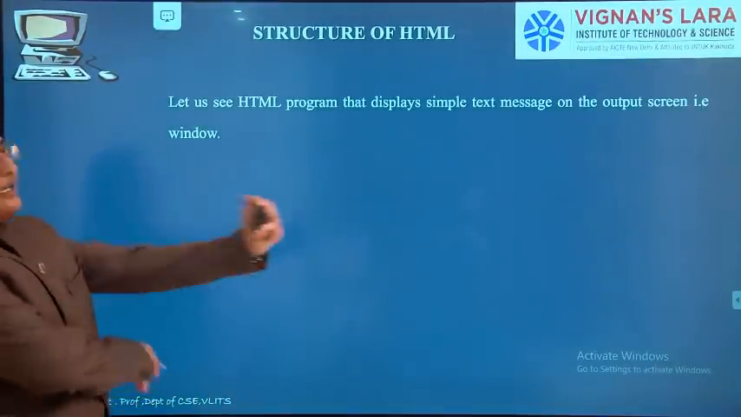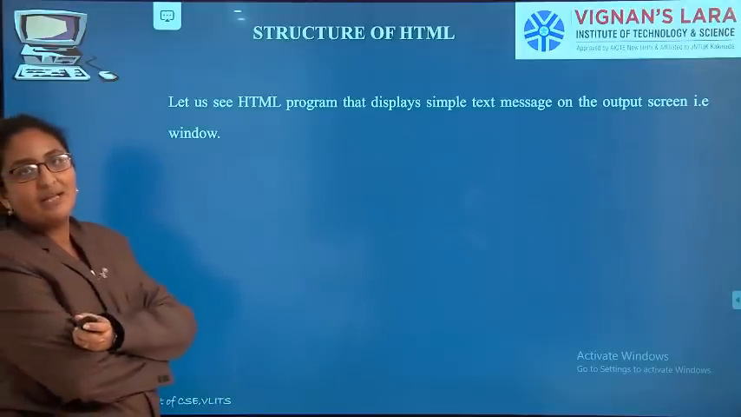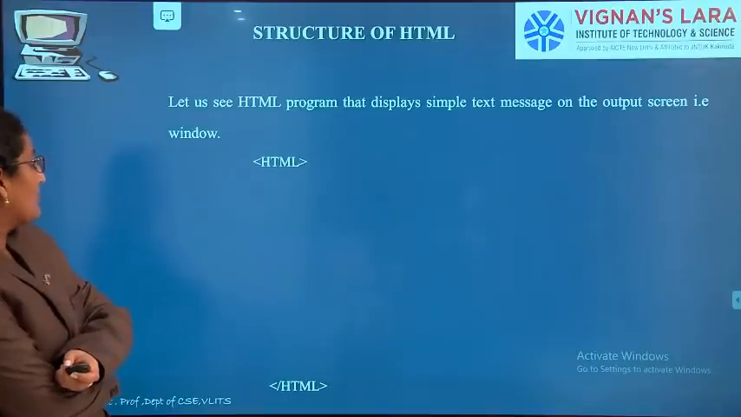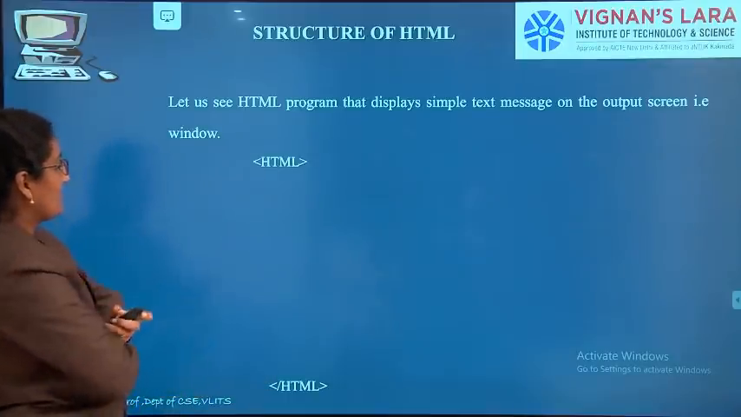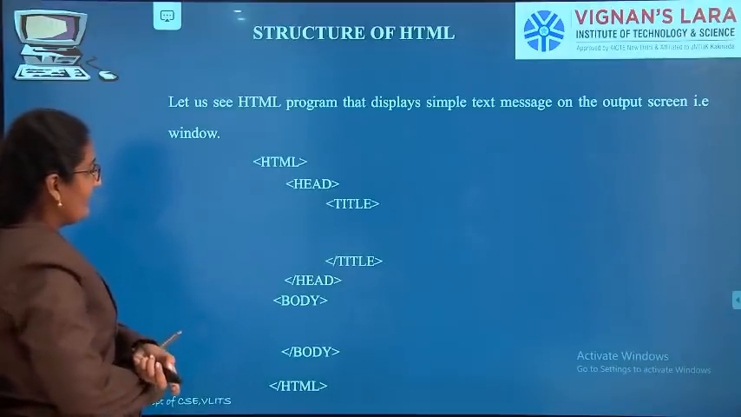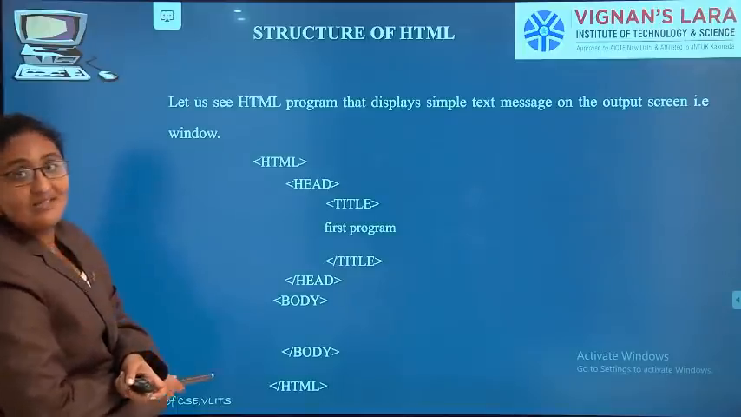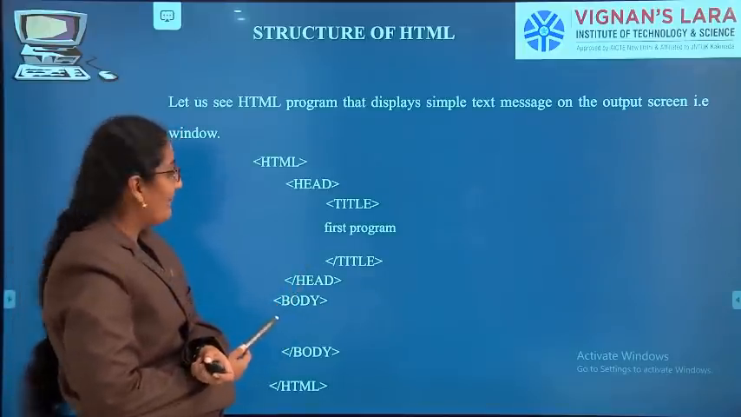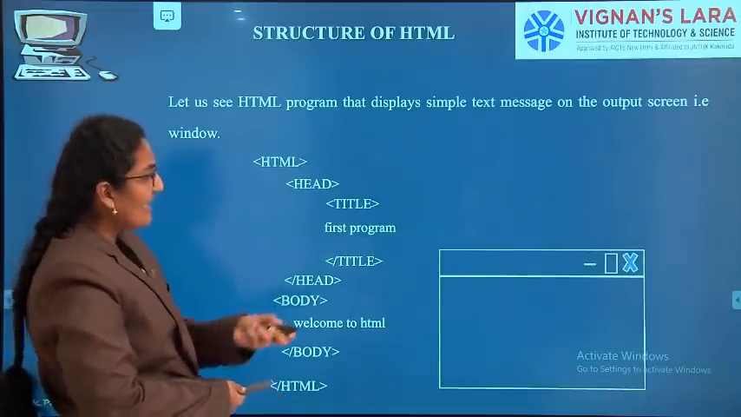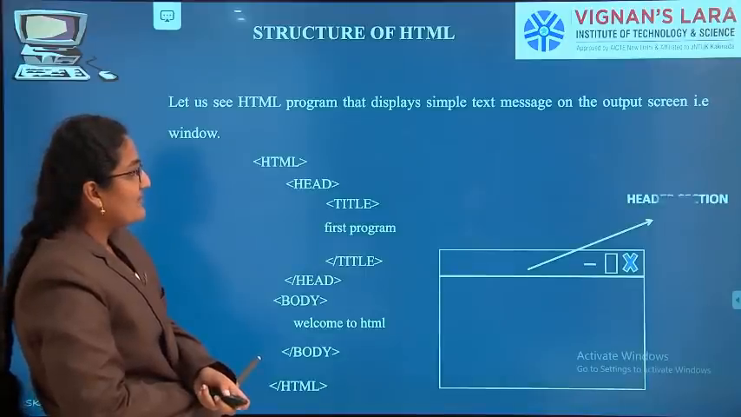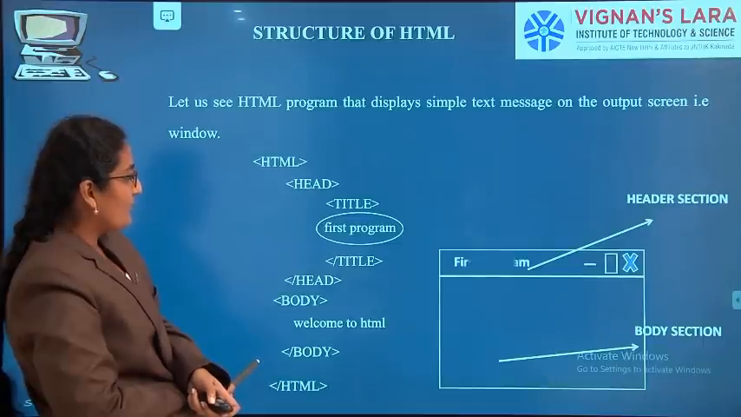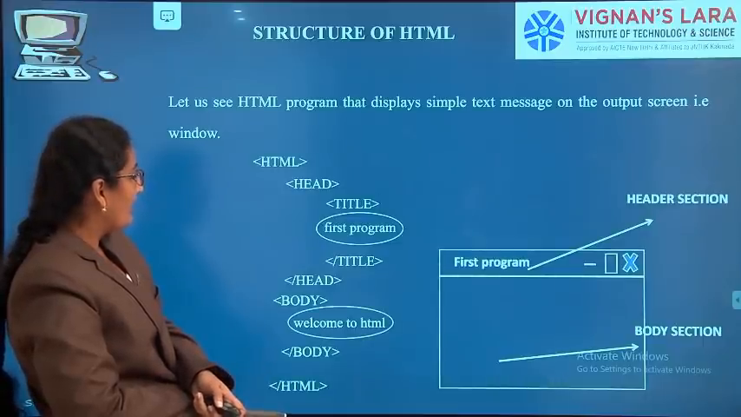Now let us see how to display simple text in an HTML program. HTML opening and closing, head opening and closing, then title and body. In the title I have given First Program. My body is Welcome to HTML. The document has a header section and a body section. Our title is First Program, so it is displayed there. Our body is Welcome to HTML, and it is displayed there.